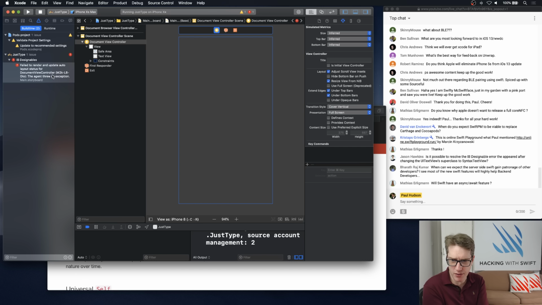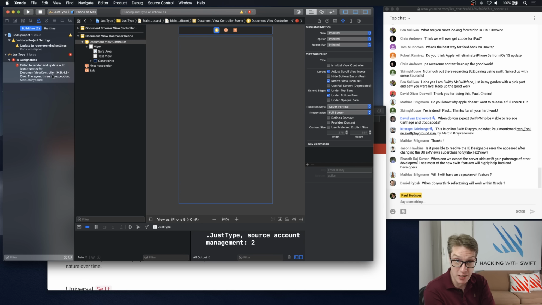Question from Barath. When can we expect server-side Swift to gain the patronage of other developers? Server-side Swift is very interesting right now. There's lots happening. I have a few repos for doing better server-side Swift, things like Swift Slug for handling URL creation, and Swift GD for doing image manipulation on Linux. And it's great. I like it a lot.